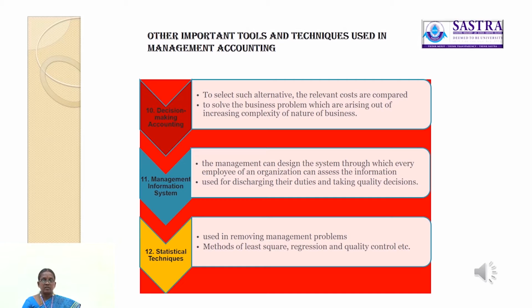Then the next tool is statistical technique. The main important tool of management, statistical technique. This tool is used in removing management problems. There are a lot of statistical techniques used in removing management problems. Methods of least square, regression, quality control, etc. are some examples of statistical technique.